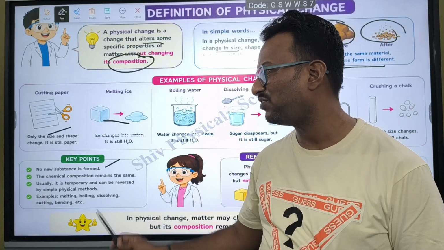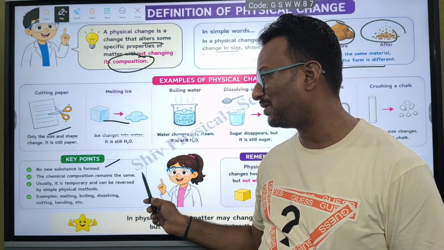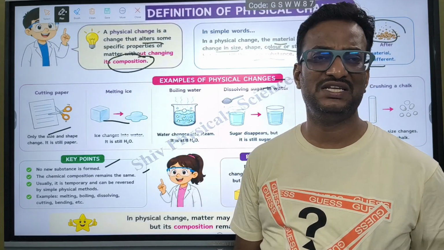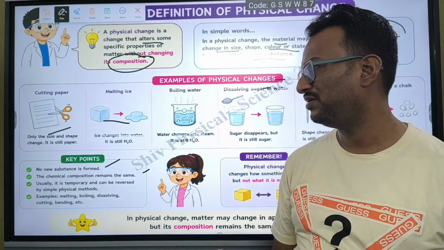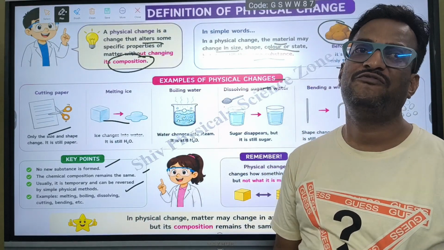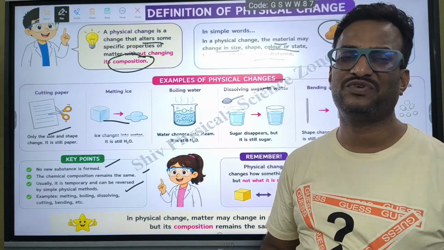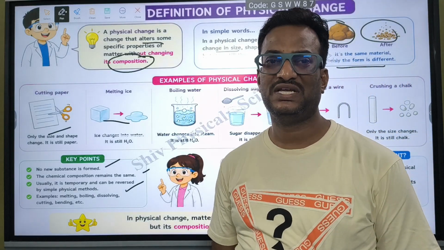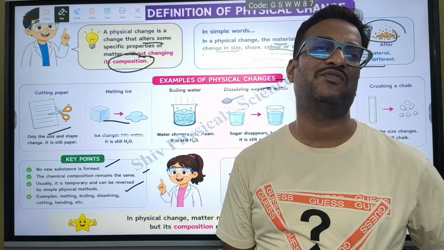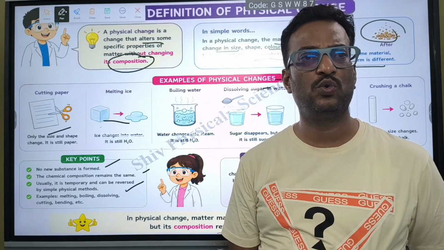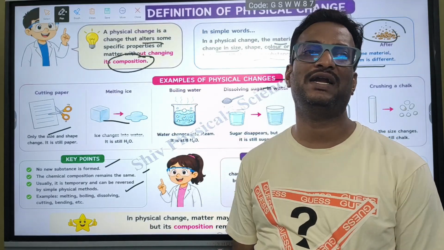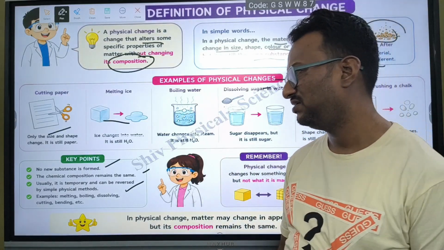There no new substance is formed. The chemical composition remains the same. In water there is H2O, and even in steam there will be H2O only. Usually it is temporary and can be reversed by physical methods. The best example is ice. If you heat it, it converts to water. If you heat it further, it converts to steam or vapor. If you cool it, it converts into water, and if you cool it still further, it will get converted into ice.